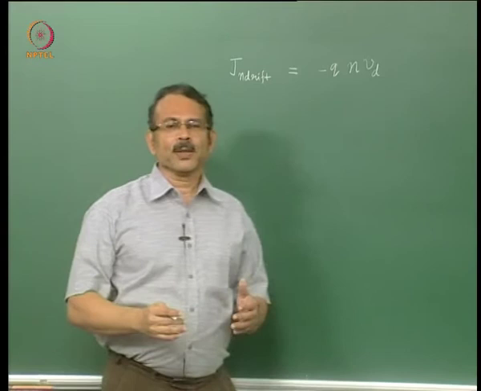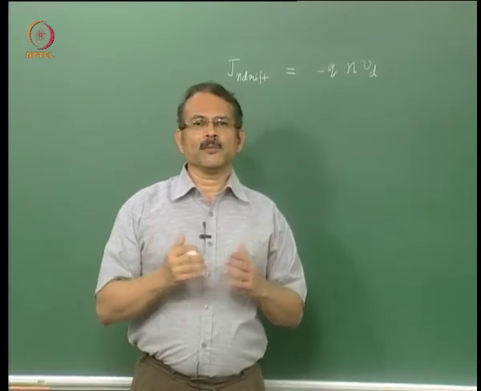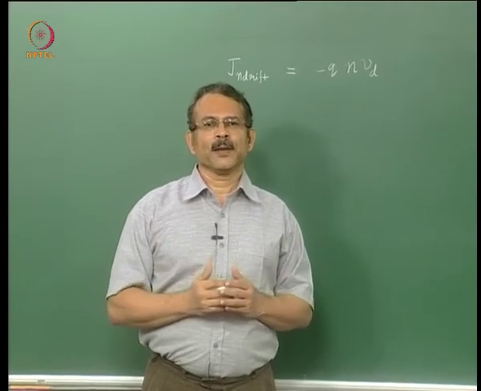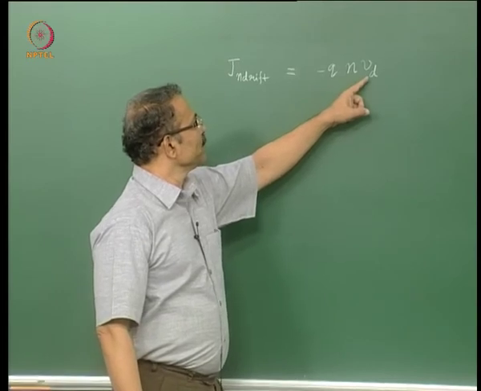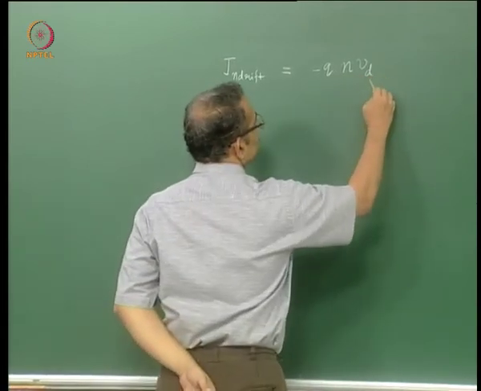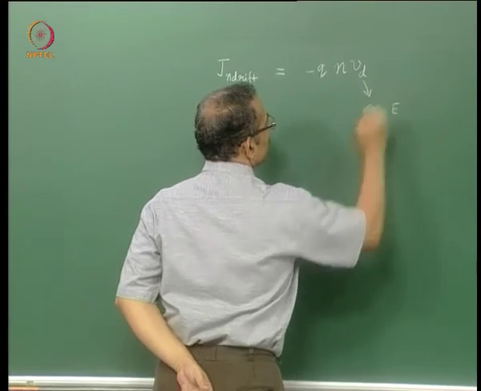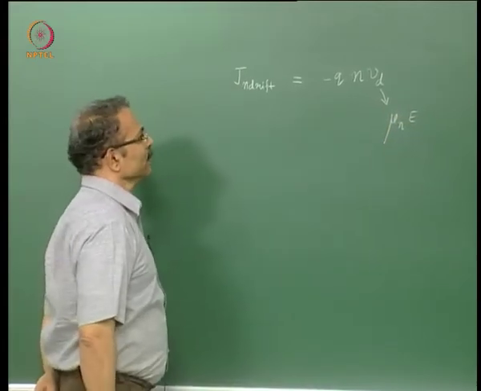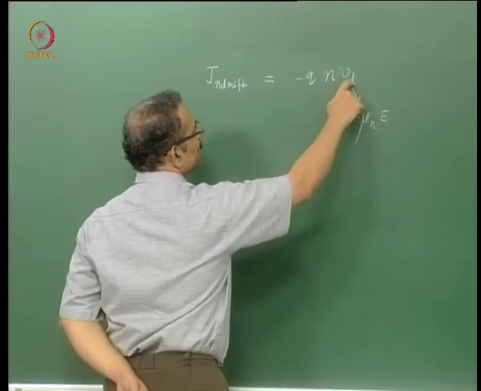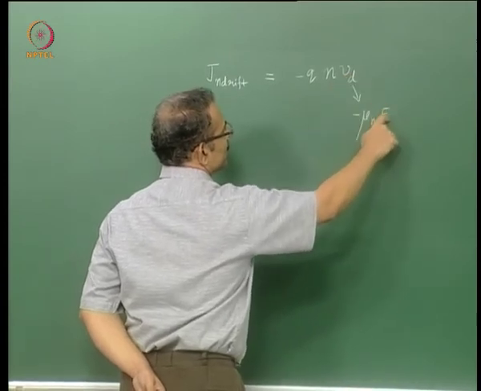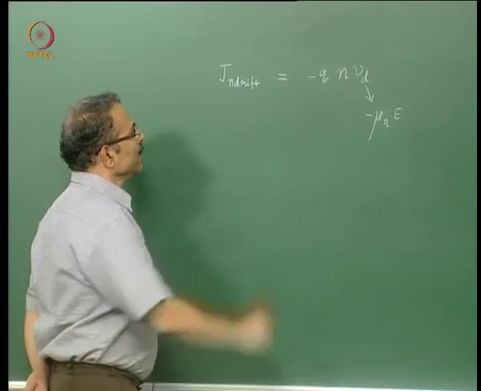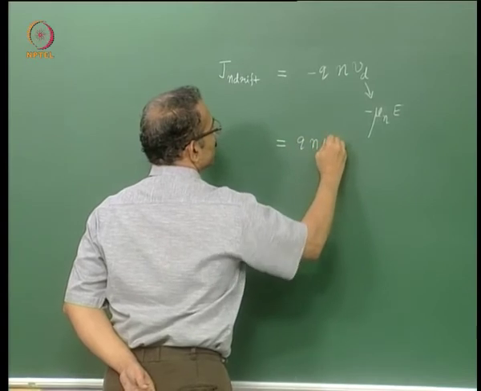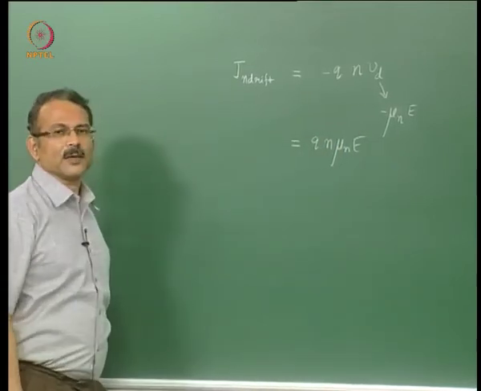Now further we can say that, like the Ohm's law kind of behavior which we often observe between current and voltage, the drift velocity is proportional to the electric field. So if I assume this is proportional to the electric field and put in a proportionality constant called the mobility of the electrons, I put a negative sign because the drift velocity is opposite to the direction of the electric field for electrons. Now I put all these terms together to get the formula q n mu_n E for the drift current of electrons.